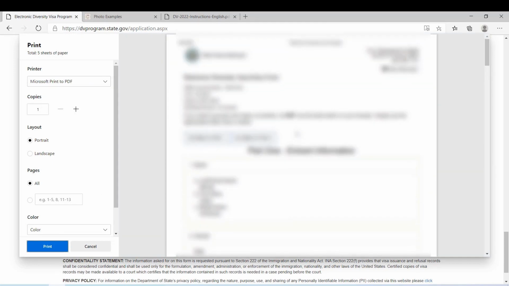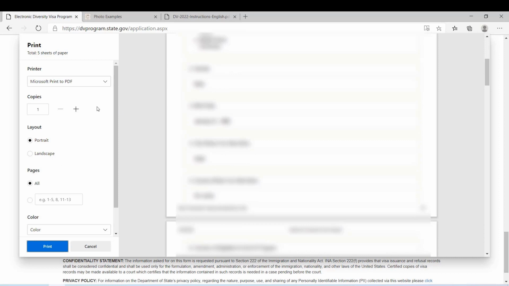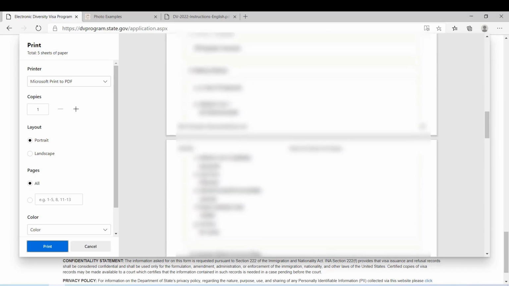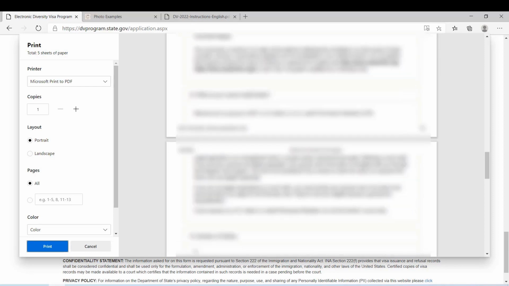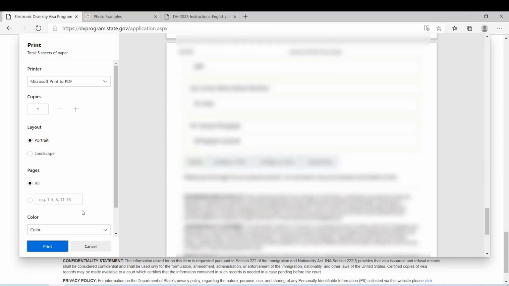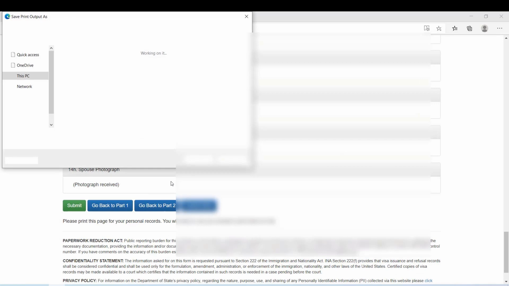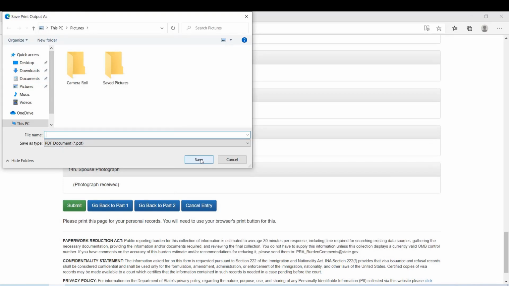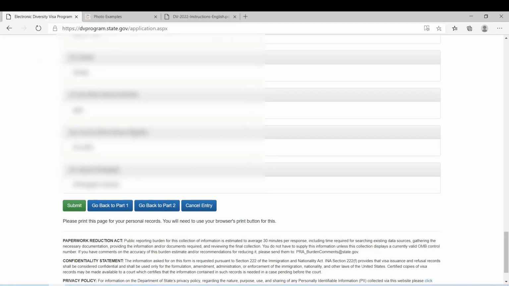Also, it's a good idea to make a PDF of this page also, so you know what you entered during your application. So you click here and it's asking me how to save, so I need to give a name, so 1 2 3, yeah.